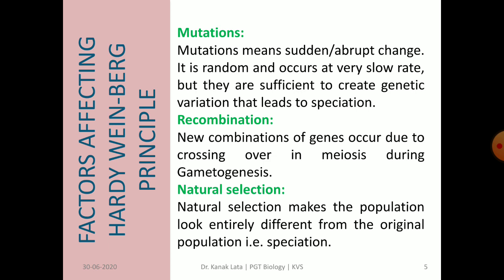In natural selection, it makes the population look entirely different from the original population, and it is selected by nature. So, this also leads to speciation.